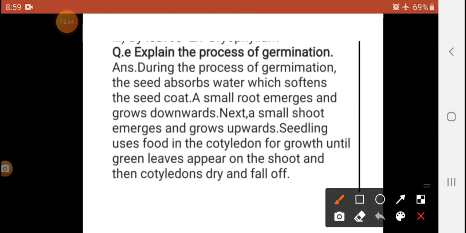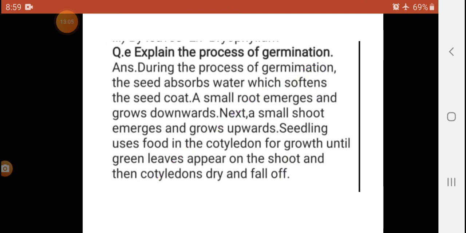Next. Question number E. Explain the process of germination. During the process of germination, the seed absorbs water, and after some time, after absorbing, the root grows downward. And now the shoot grows, the bud forms, and the seedling uses food from the cotyledon and grows until green leaves appear on the shoot, and then the cotyledon dries and falls off. See, observe.